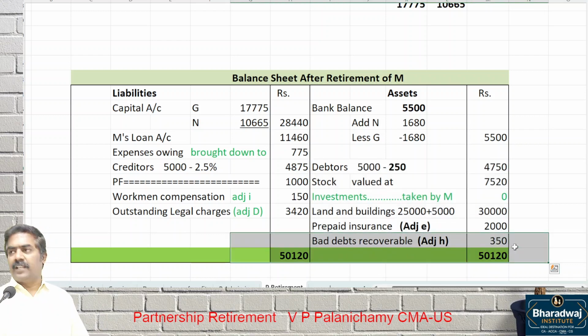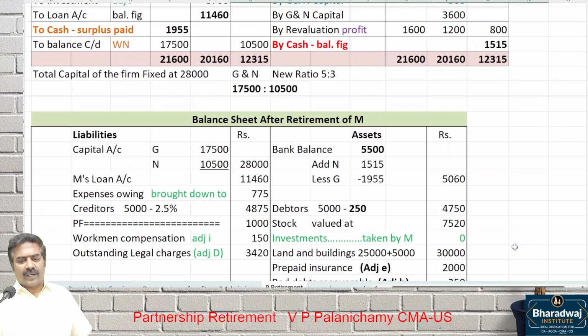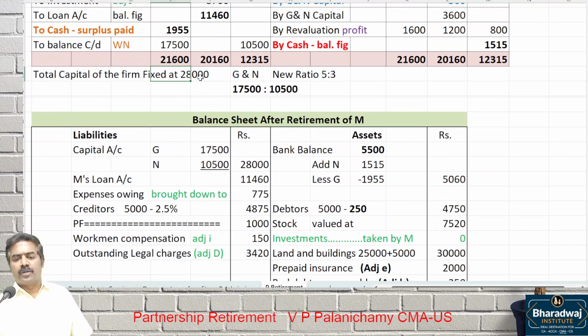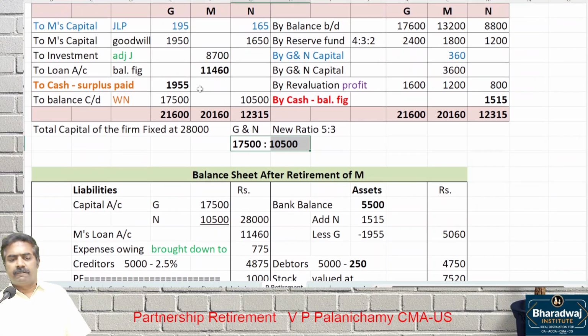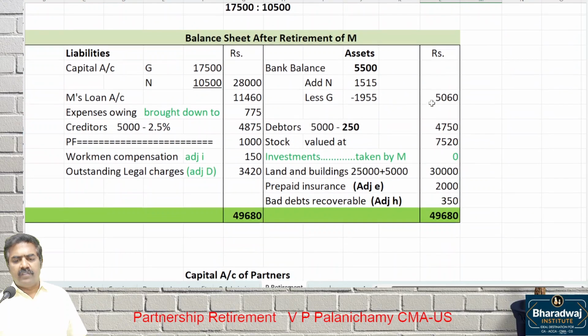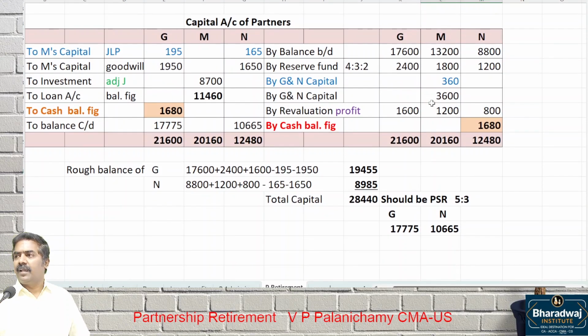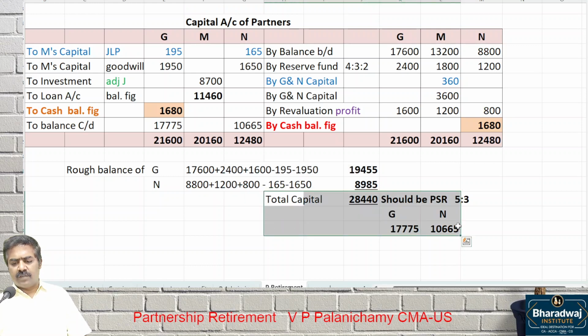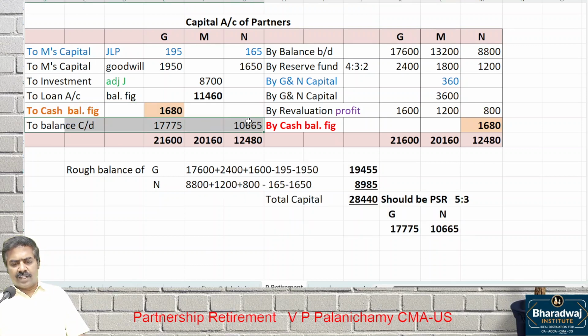Balance sheet also tallies. Now, what is the difference between case 1 and case 2? In case 1, they had given a capital, that 28,000, which we shared in which ratio? 5:3. So surplus taken back, shortage brought in. Then we prepare the balance sheet. Here what is missing? That capital is missing. We work out the balance of G and N before adjustment. We adjust in 5:3 ratio. That is what is required.